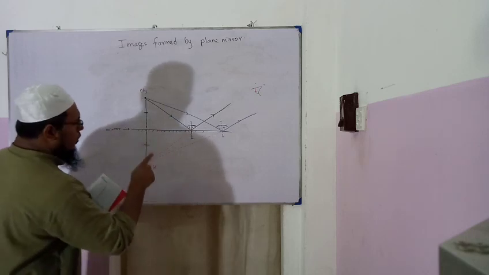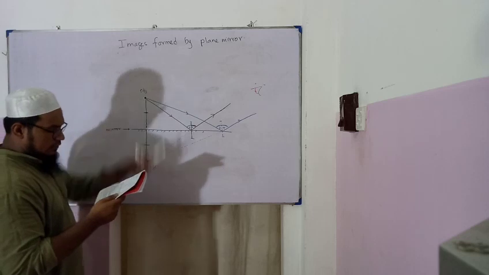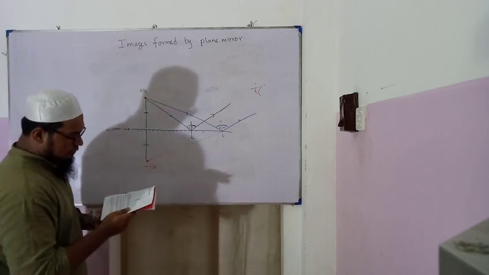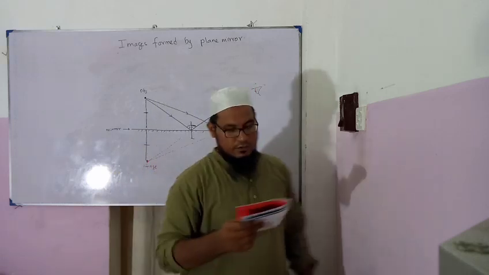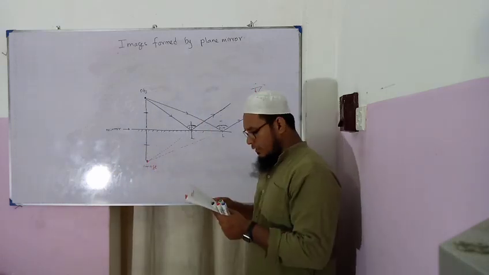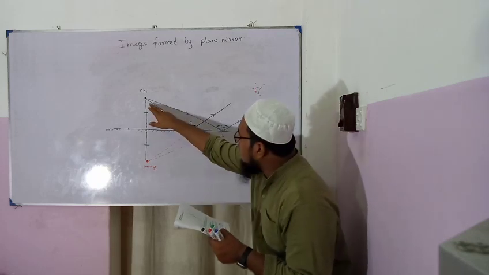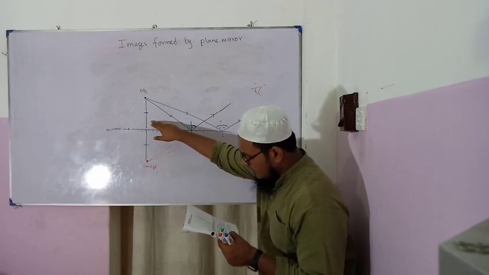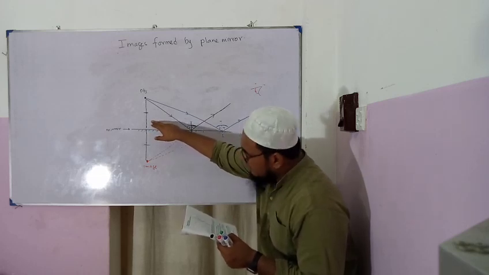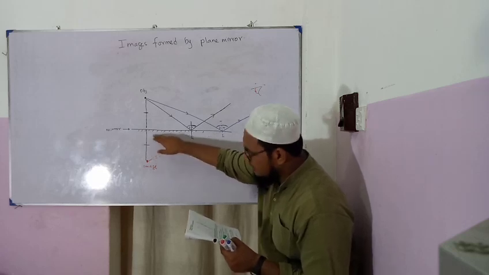Third point, all images formed by plane mirror are virtual and upright. Fourth point, the distance from the object to the mirror, object distance, is equal to the distance from the image to the mirror, image distance.